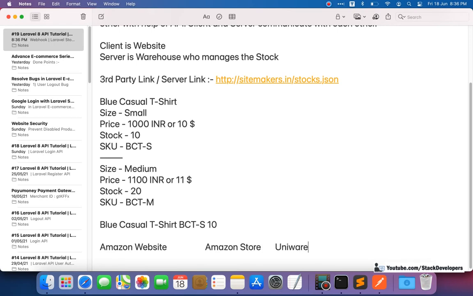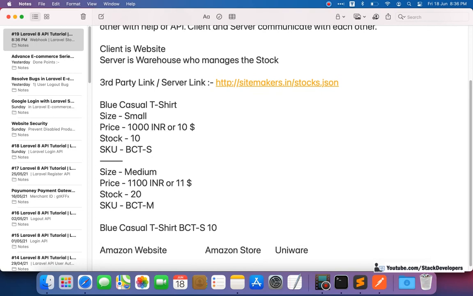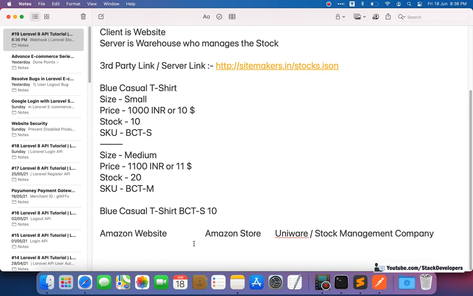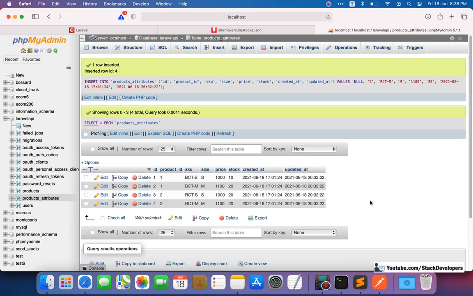Warehouse like Uniware or some other big brand, some other big warehouse that provides the APIs. So a stock management company is used to manage this kind of thing. This company is used to manage website stock and store stock. Every time a purchase happens, stock will reduce globally. I hope this is clear.